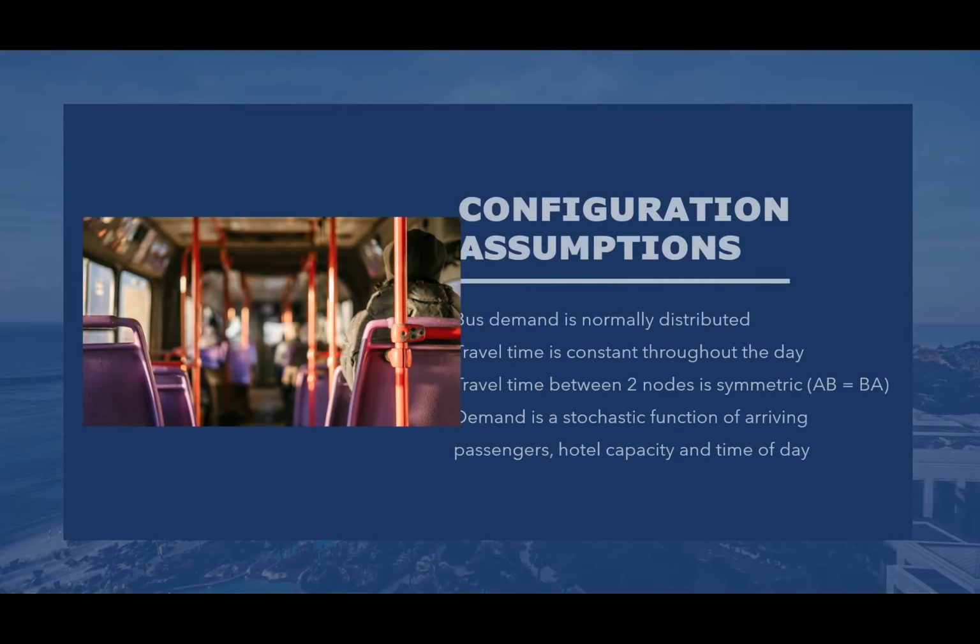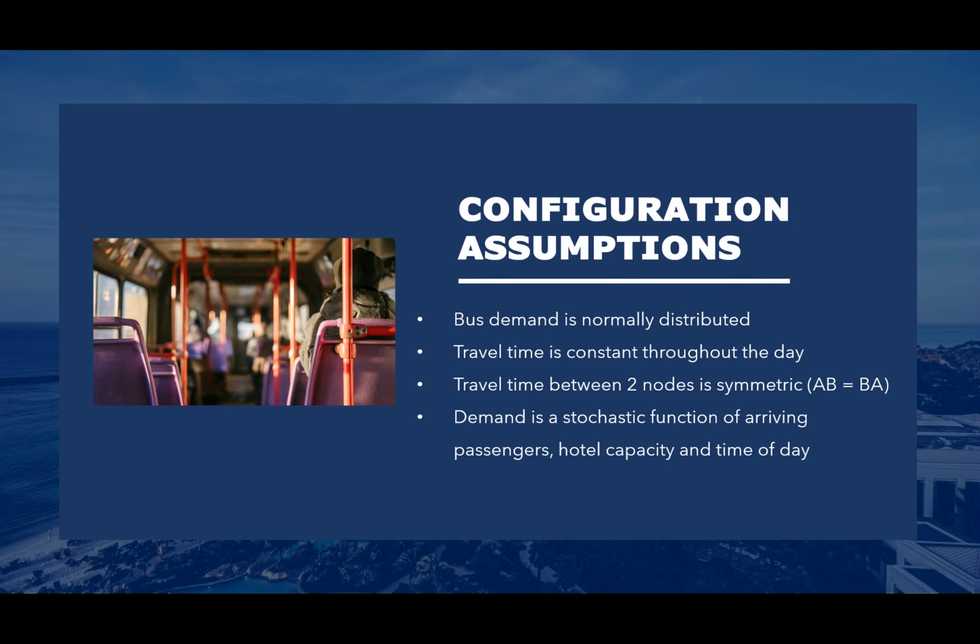For the sake of simplicity, the model makes a few assumptions. To begin with, demand is a stochastic function of arriving passengers, the capacity of their hotel of choice, and the time of day by which they arrive in Singapore. Bus demand is likewise normally distributed. With respect to travel time, we also assume that travel time is constant throughout the day and throughout the week. Likewise, the distance and time taken between two nodes is considered symmetric, which means that time and distance from A to B and B to A are exactly equal.